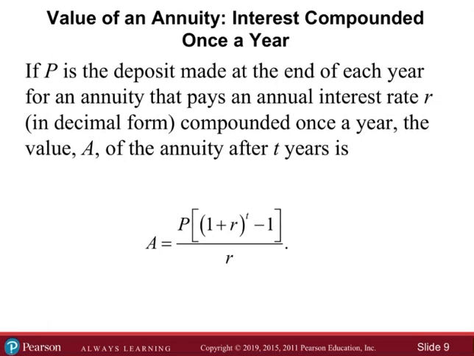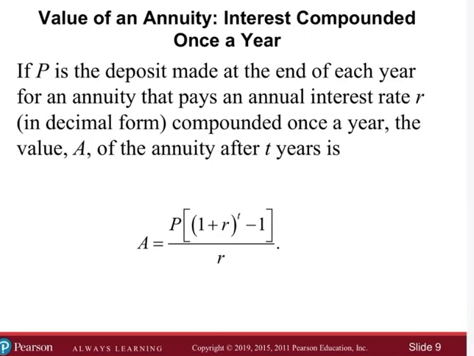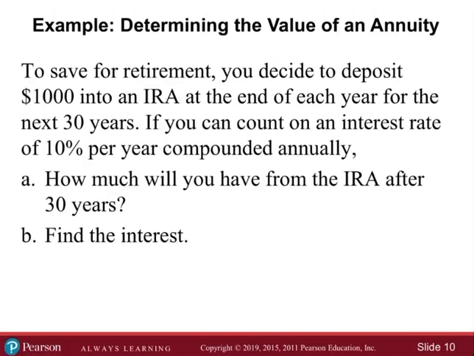I feel like we could probably derive it. I don't want to derive it here right now, but if we think about what we did in the previous example, we had our initial deposit, and then for the second year, we applied interest on that deposit plus that same deposit again. If we were to write it out, we probably could derive this, but I'm not going to derive this right now, just in the interest of time, because I had to think about this one. I hadn't thought about it yet.